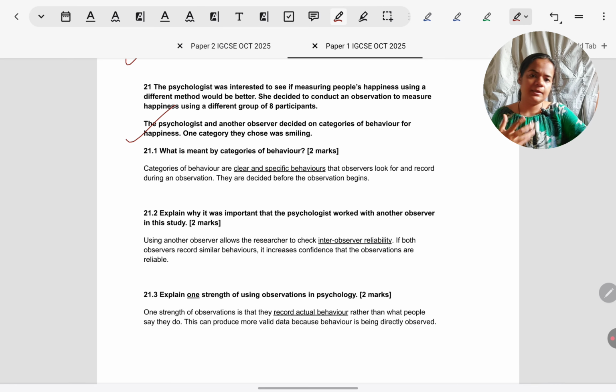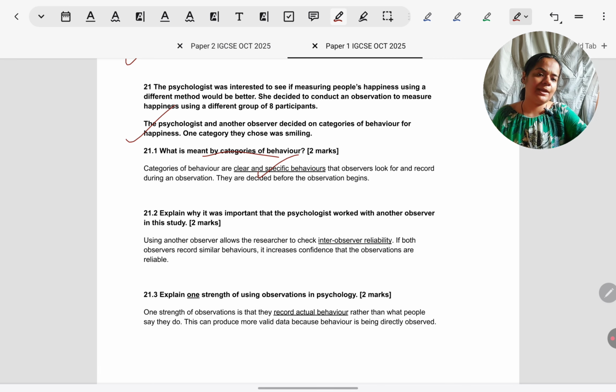Next, they have explained the situation a little further. Further, the researcher wants to see if measuring happiness using a different method would be better. So instead of doing a scale, they start using observation. Then they ask what is meant by categories of behaviors. See, with these types of questions, you have a choice. Do you want to link it back to the situation or not? They have not said in this study or link it back to the situation. That's why you have a choice. So right now I have not linked it back, but you can.